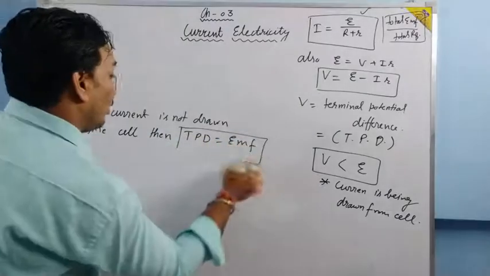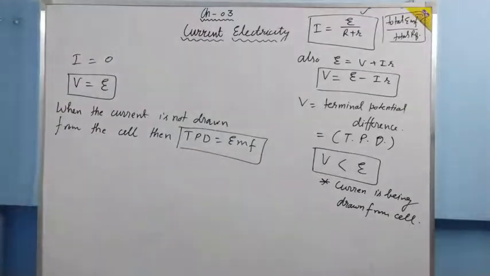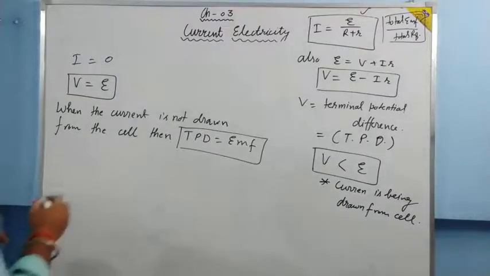Terminal potential difference is equal to EMF. So from here also we define terminal potential difference. We say that when the current is not drawn from the cell, then the EMF is equal to the terminal potential difference, and that terminal potential difference is basically the potential difference between the terminals of the cell. One more special case is there.